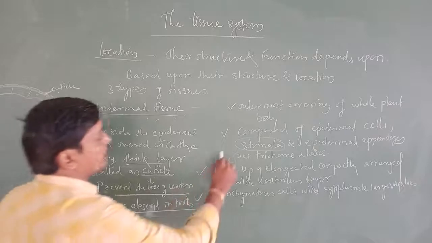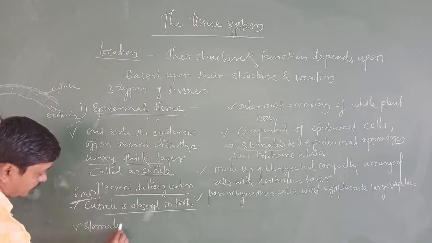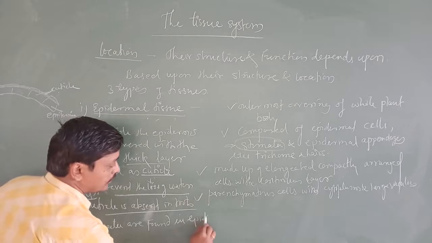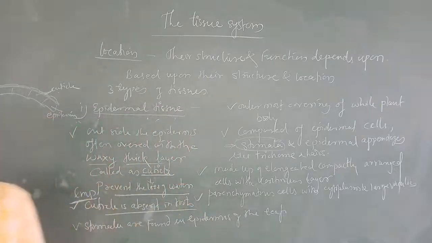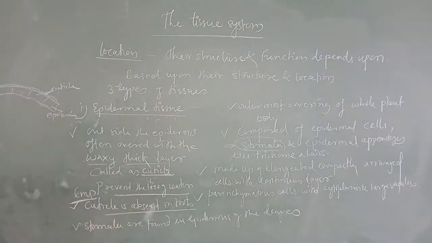Where are you going to find the stomata? Stomata are found in the epidermis of the leaf or leaves. Next, stomata regulate the process of transpiration and gaseous exchange.